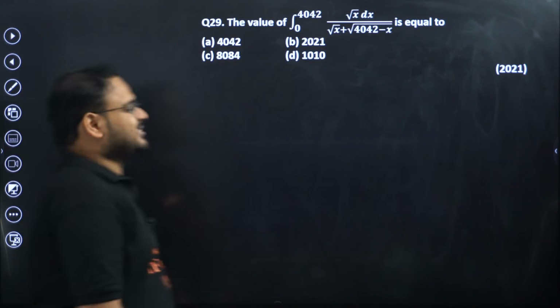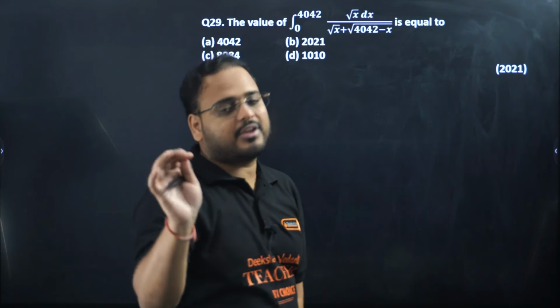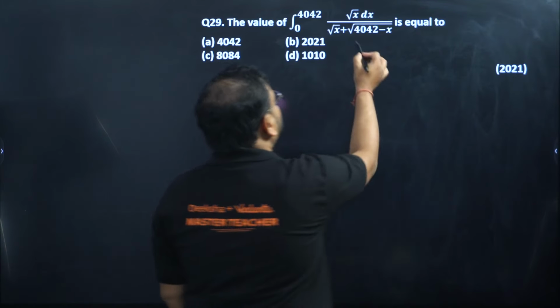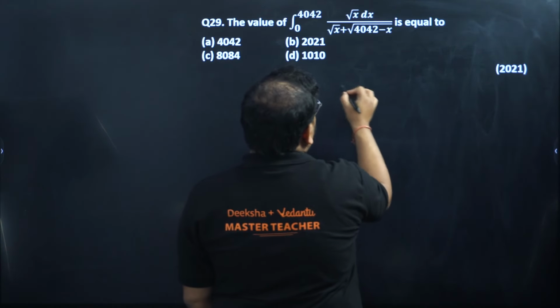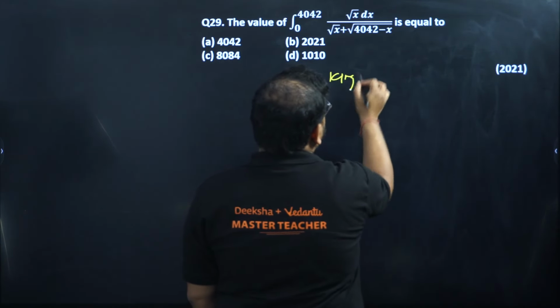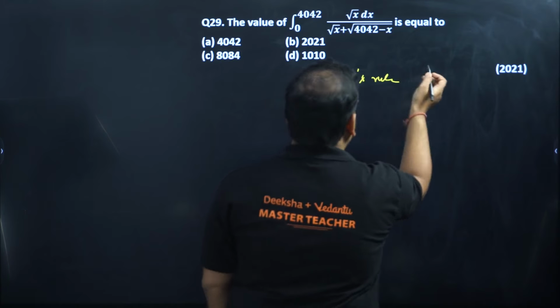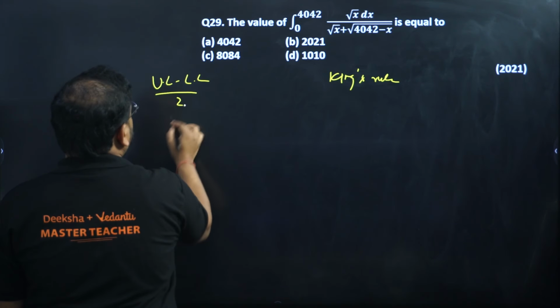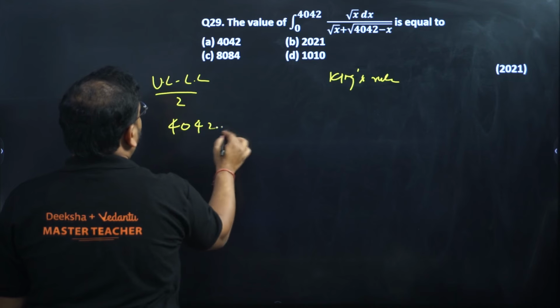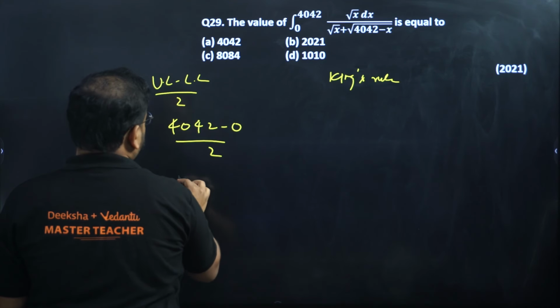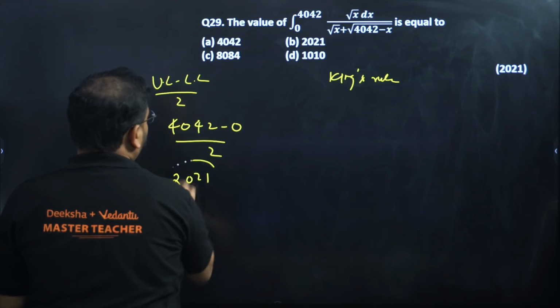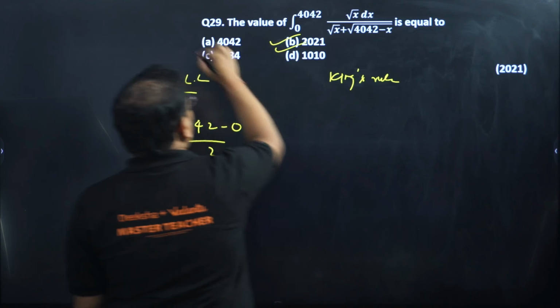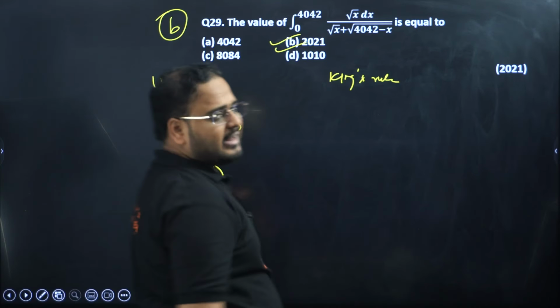The value of this is a trick question. Okay, the trick you're going to use to get the result: you can see King's rule will make it the same, no? If you apply King's rule in this, first of all, I'll give you the answer. The answer will be (upper limit minus lower limit) by 2. So (4042 minus 0) by 2, that is 2021. Option B. Then I'll tell you how to do it.